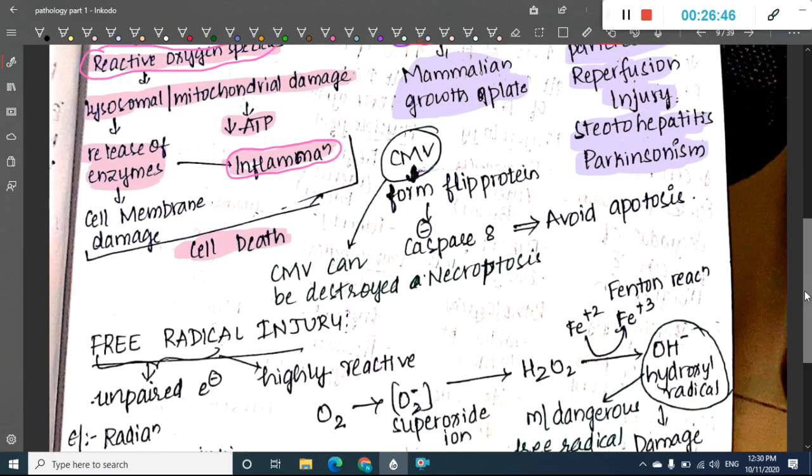This type of necroptosis is also seen in one more organism, which is CMV. In CMV, this CMV will form a FLIP protein, and this will inhibit caspases. Once caspase is inhibited, apoptosis is avoided. So we can't destroy the CMV through apoptosis, right? So how can we destroy this CMV? This CMV can be destroyed by only one pathway, that is necroptosis. So this is very important.